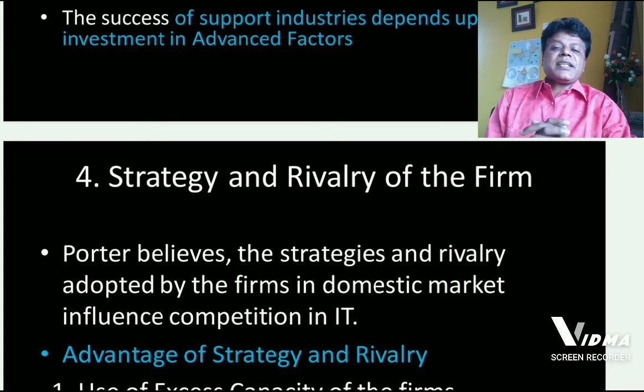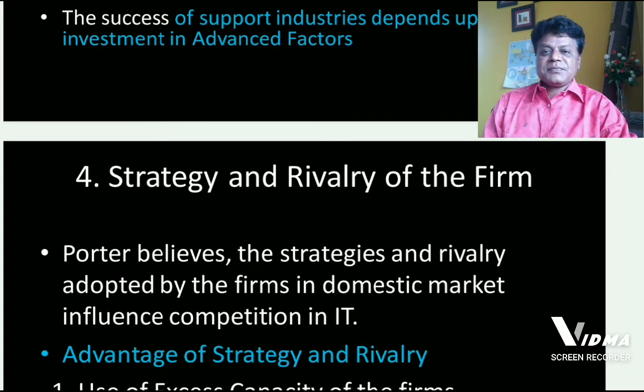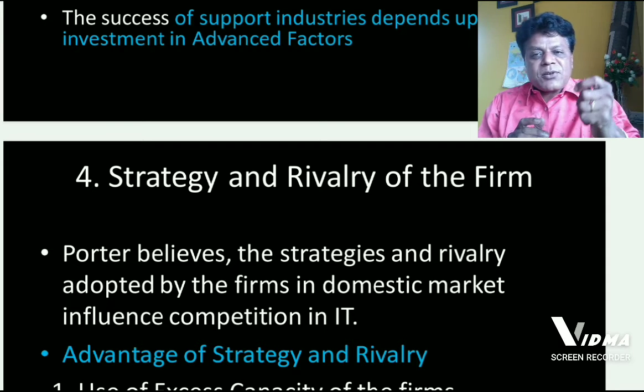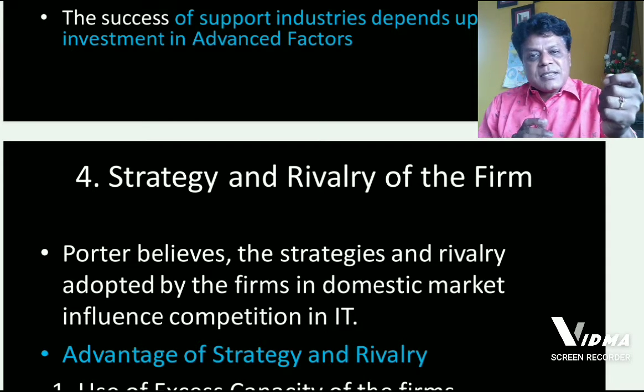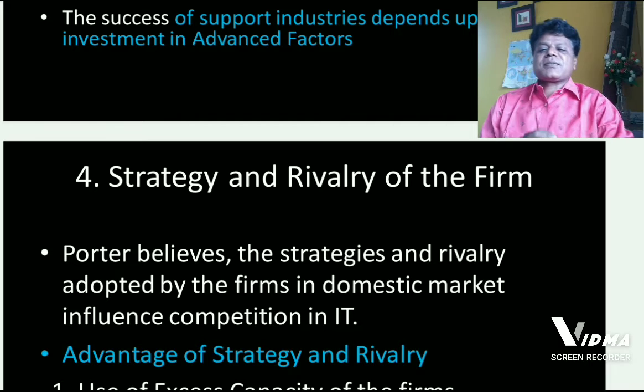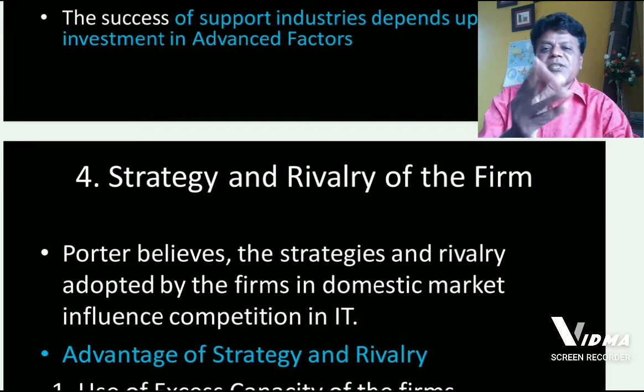They compete with each other to get more and more profits, to give better and better quality, to reduce the price, to reduce the cost, and to take personal care of consumers.